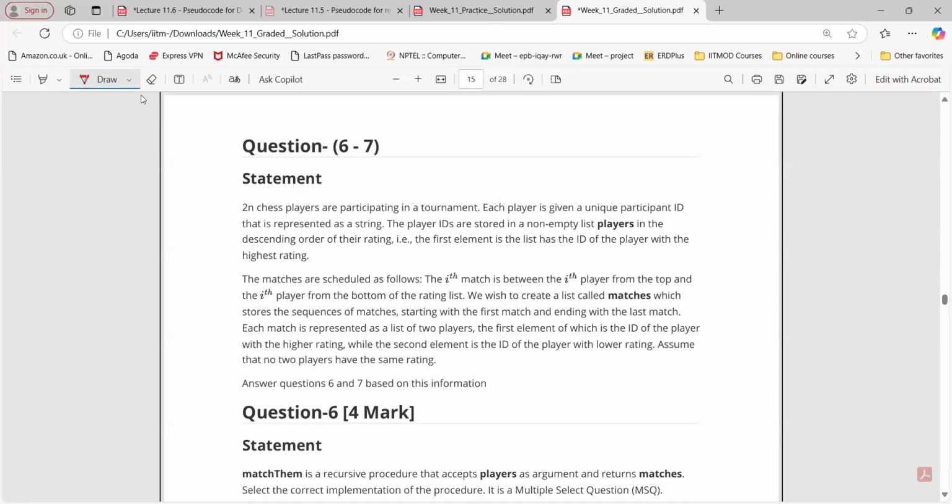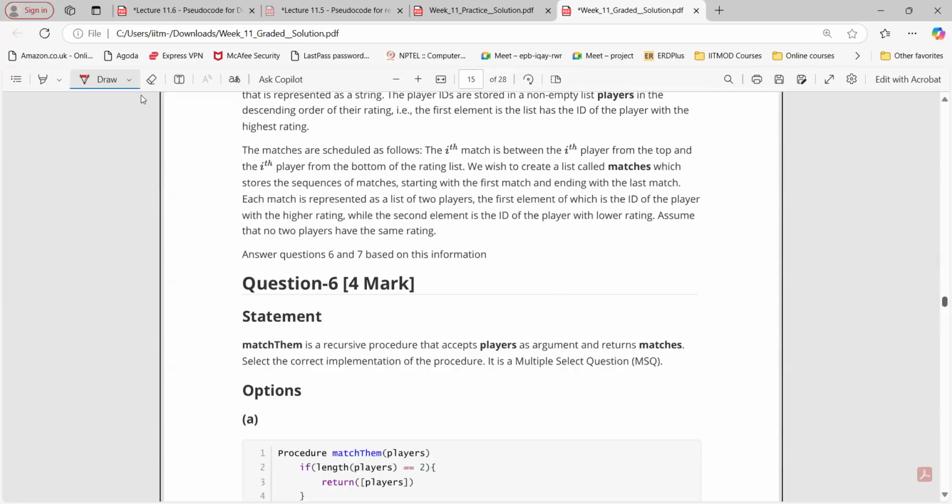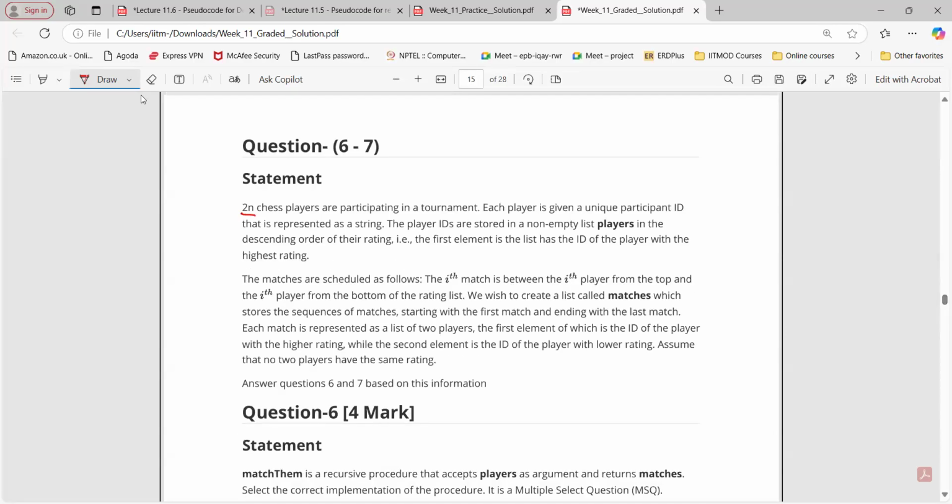Okay, so 6th and 7th. 2N chess players are participating in the tournament. Each player is given a unique participant ID that is represented as a string, right? The players' IDs are stored in a non-empty list. IDs are stored in the players list in the descending order of their rating. The first element in the list has the ID of the player with the highest rating. So the unique participant ID is represented as a string.